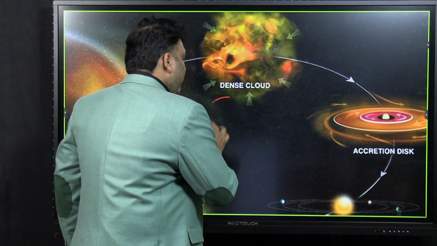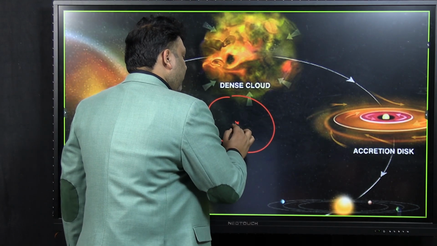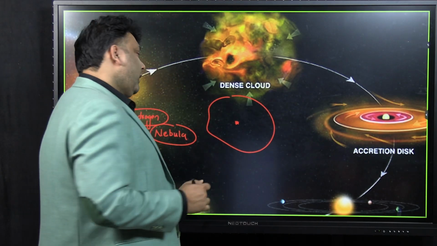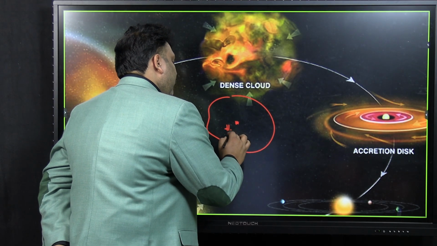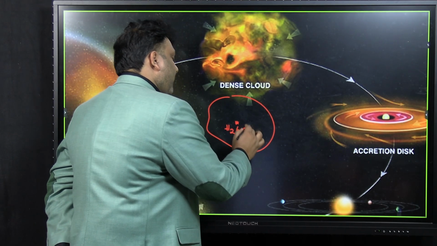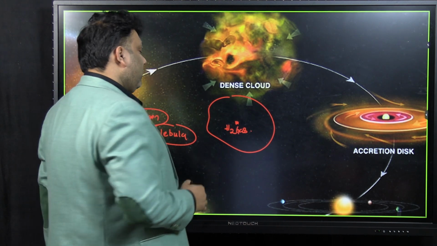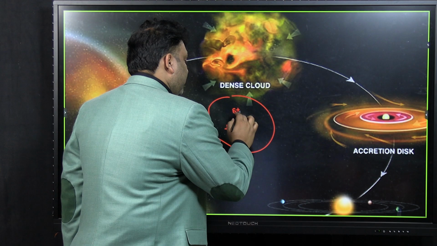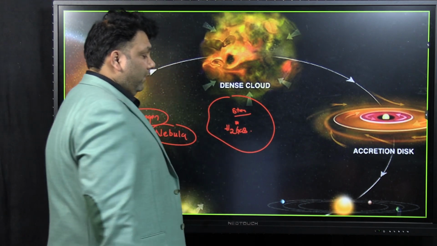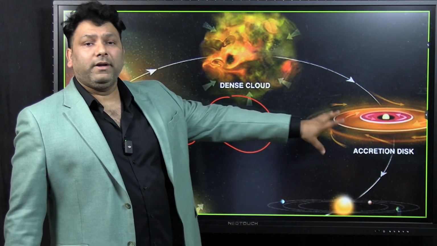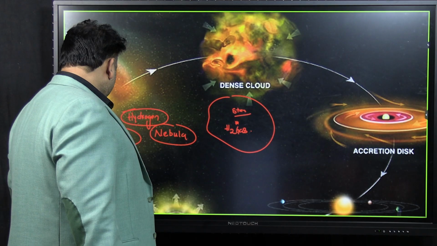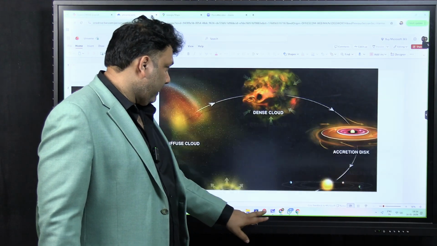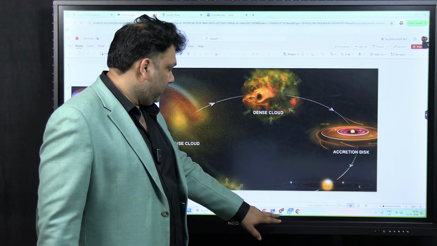So at the center of the nebula, you have concentrated hydrogen gas, and this concentrated hydrogen gas will give rise to stars. So a star will be born in the middle. I'll explain the process here, then I'll show you this PPT.